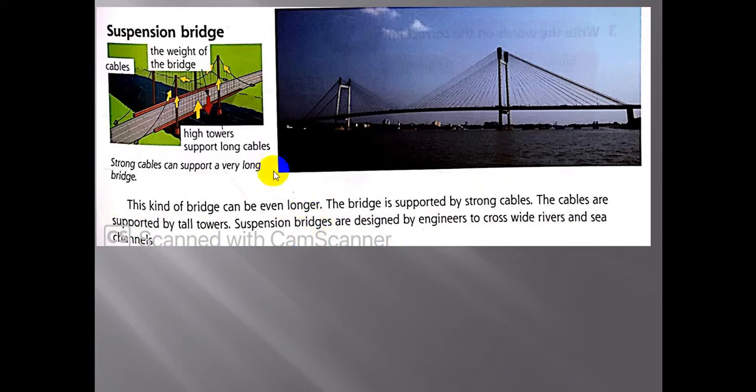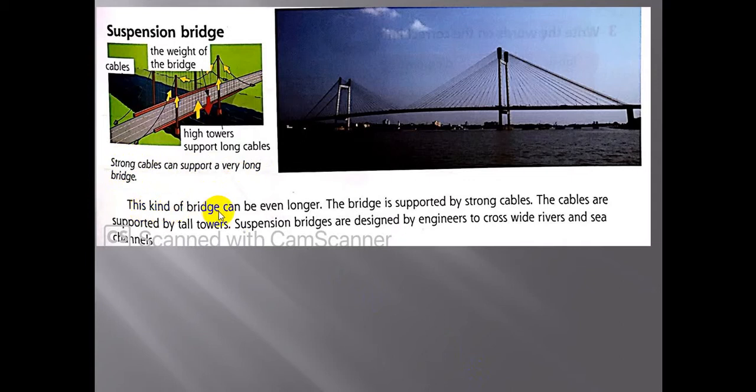Okay? Before we start, look at this picture. Cables, كابلات. The weight of the bridge, وزن الجسر. High towers, وهي عبارة عن أبراج طويلة. Support long cables, مدعومة بكابلات طويلة. Strong cables can support a very long bridge. الكابلات القوية مدعومة بجسر طويل.